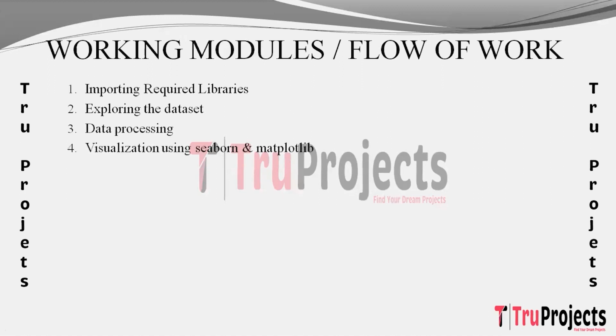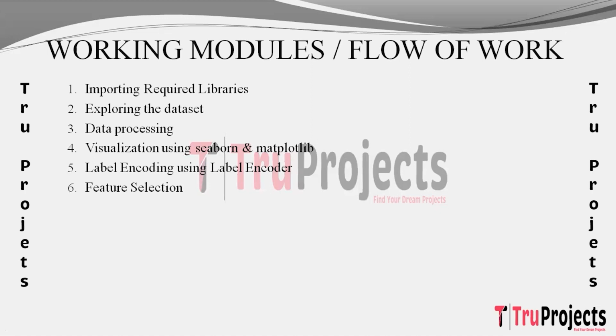The next step is visualization using Seaborn and Matplotlib. In this step, we employ Seaborn and Matplotlib to create visual charts and graphs, facilitating a better understanding of dataset characteristics. The next step is label encoding using label encoder. Here we apply label encoding to convert categorical labels into numerical format, facilitating the training of machine learning models that require numerical input.